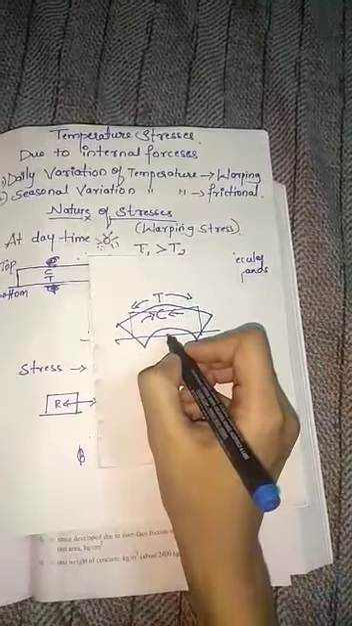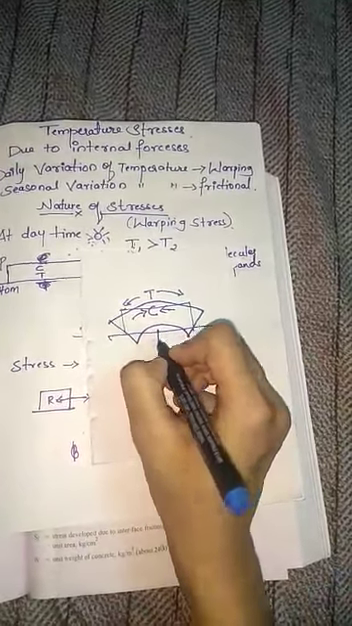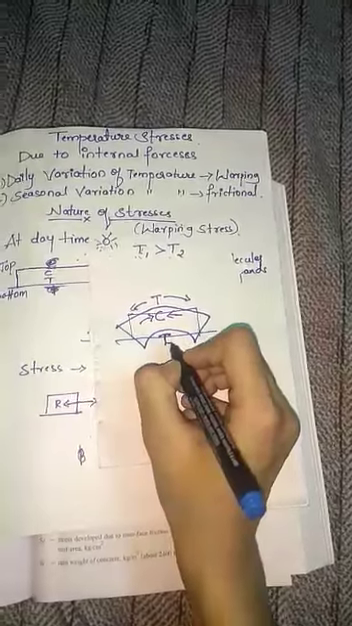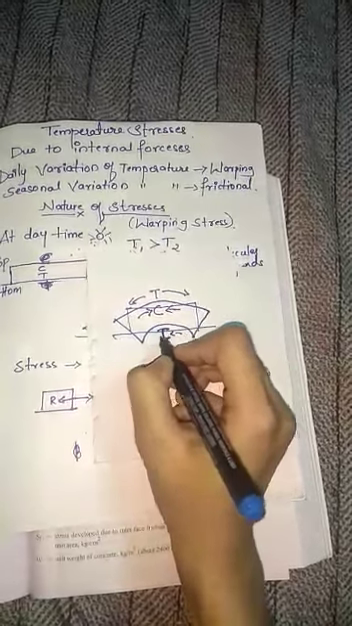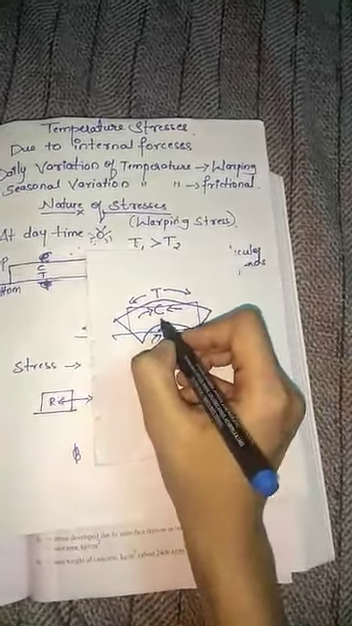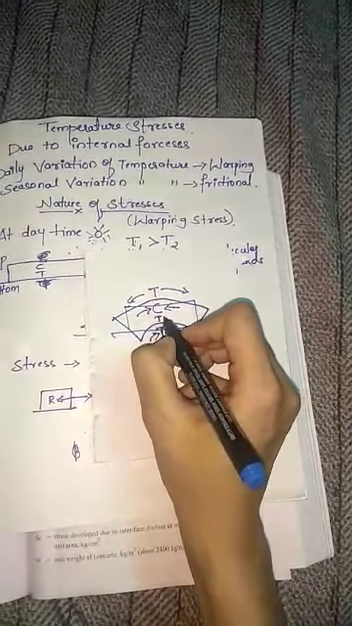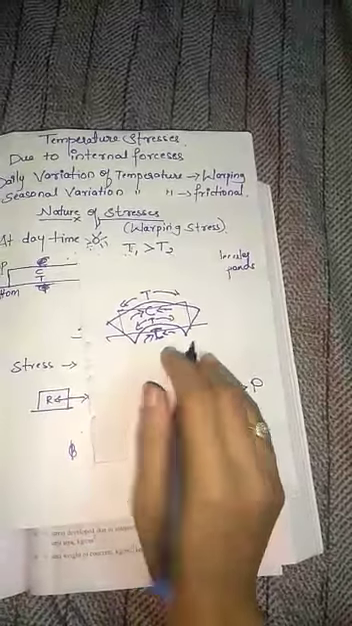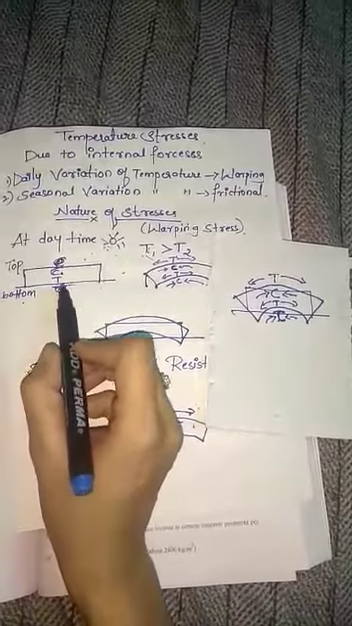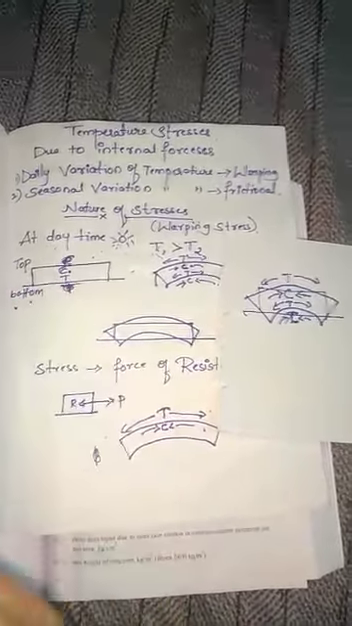And at the bottom, the compression is resisted by tension. Because of this, we will get compression at the top and tension at the bottom at daytime.